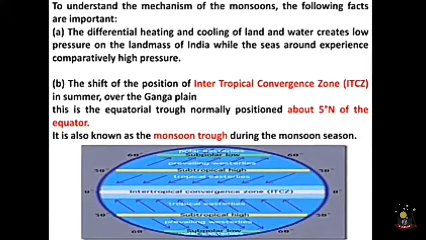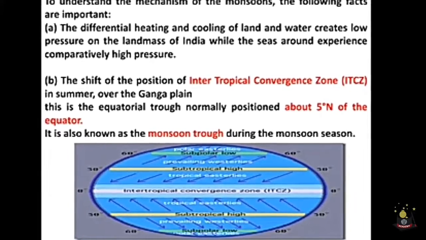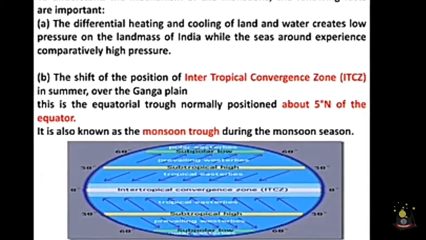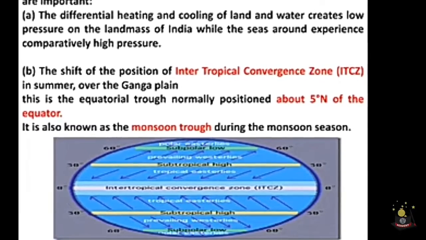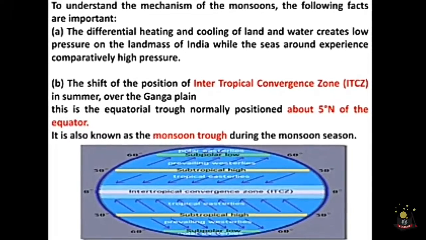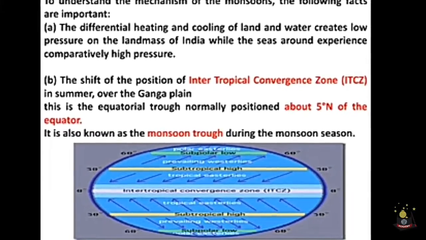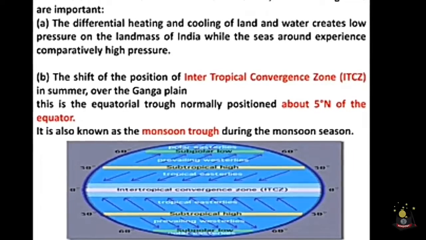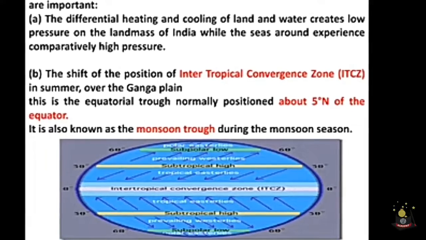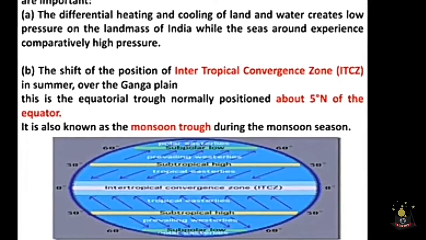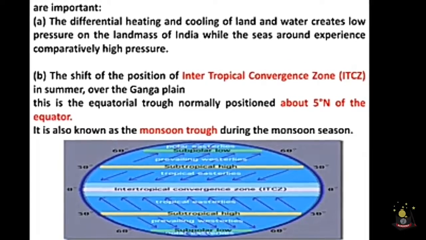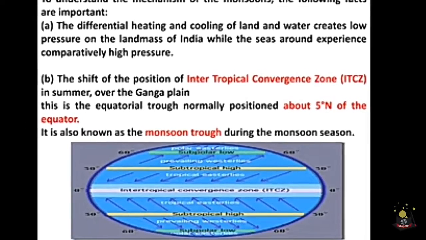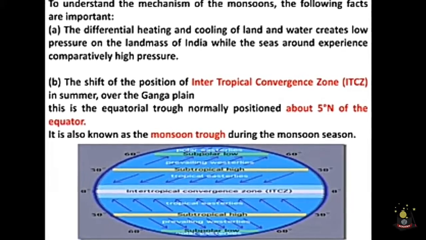I think you know this, no? Suppose in the landmass there is high temperature, then the pressure will be low. And suppose the pressure is low, the temperature will be high. So we discussed the first mechanism of monsoon. That is, the monsoon is happening in tropical regions, 20 degrees north and 20 degrees south of the equator, because of the differential heating and cooling of both land and water.